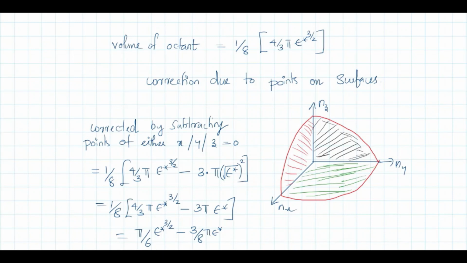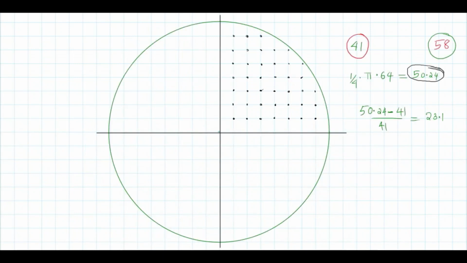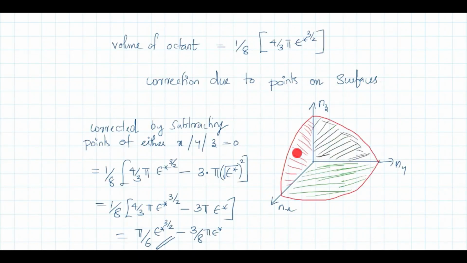That will give you pi by 6 e star raised to 3 by 2. Then what is the correction? Instead of counting nx or ny 0 along a line, here you have 3 surfaces. This is nx nz surface, this is nx ny surface, this is ny nz surface. On this surface, either nx or ny or nz, anyone will be 0.